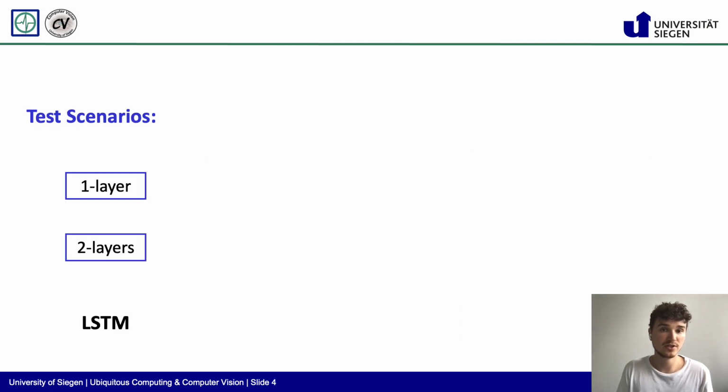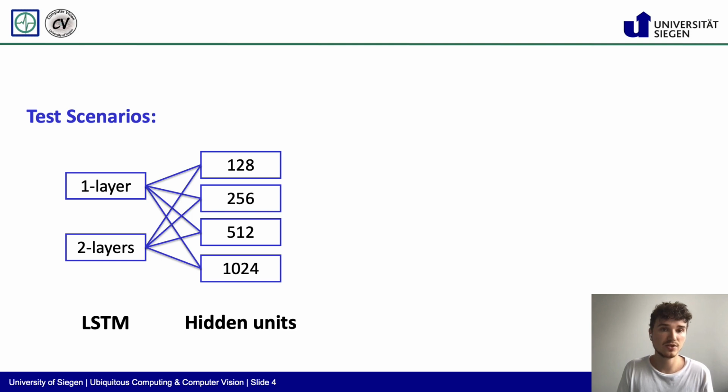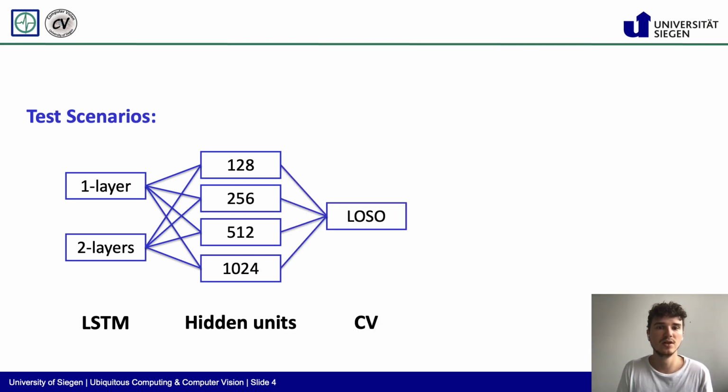To test both architectures, we also varied the number of hidden units employed within the LSTM layers. We employed either 128, 256, 512, or 1024 hidden units, which left us with a total of 8 architecture variations to be evaluated. We used leave one subject out cross-validation and used the same set of hyperparameters across all experiments. The hyperparameters were obtained based on tuning results from the wet lab dataset.